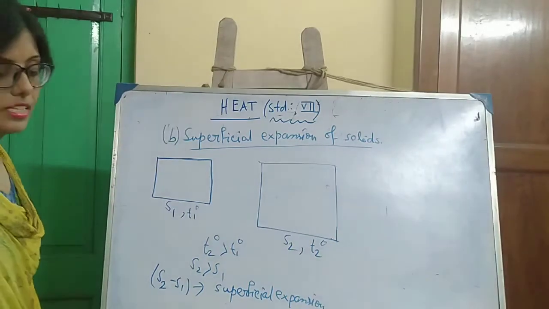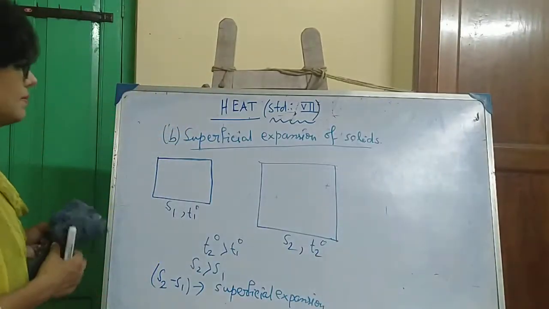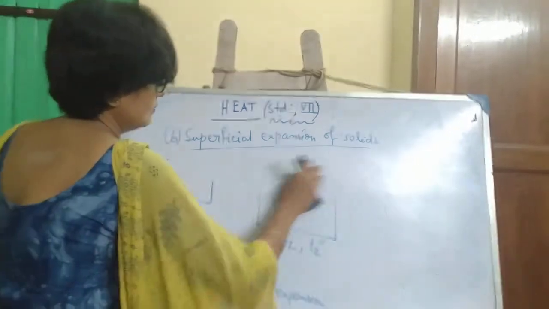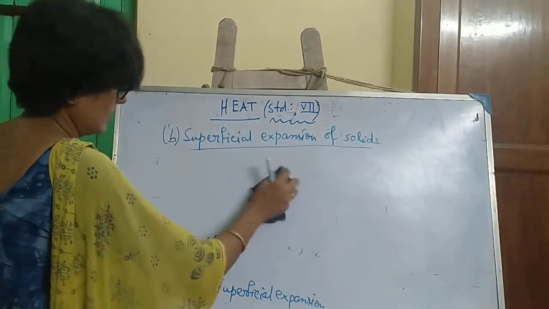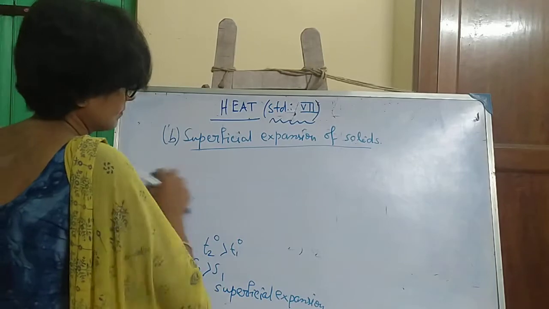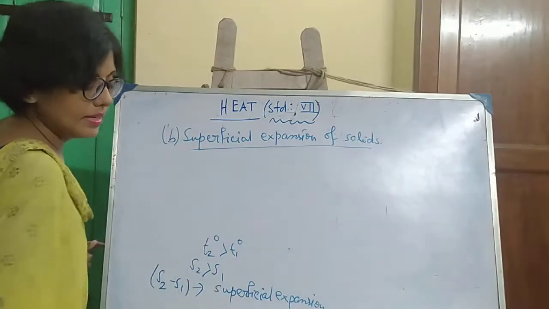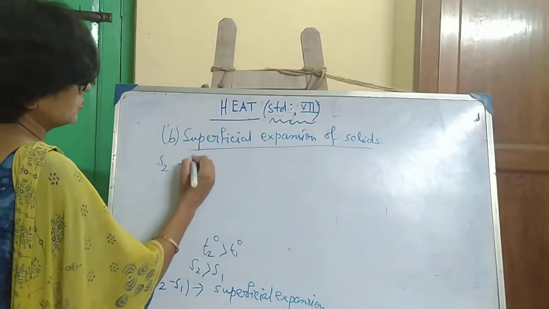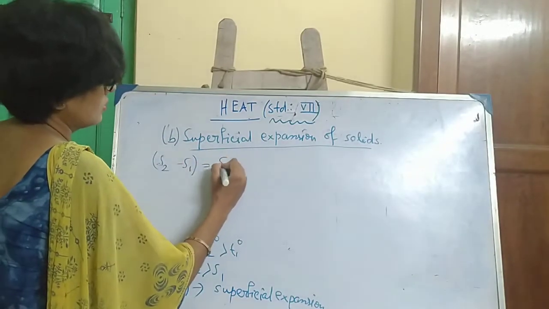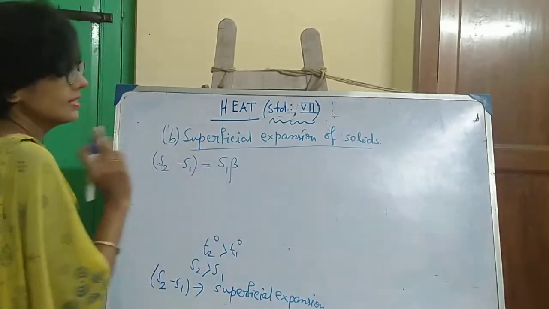The mathematical form is S2 minus S1 is equal to S1 beta into T2 minus T1. Beta is a Greek letter.